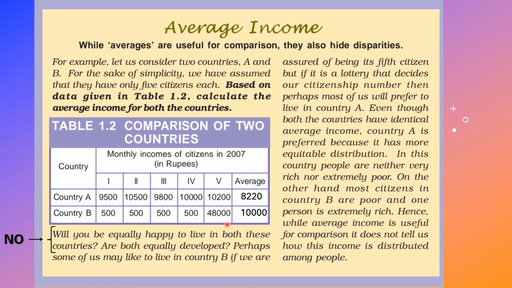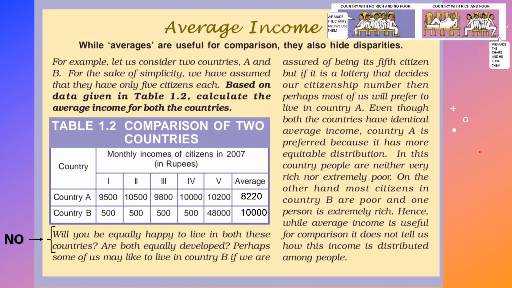So it is not equally distributed here. Hence, while average income is useful for comparison, it does not tell us how this income is distributed among the people. What they are saying here is that we can take the average income for the development of the country, but we can't tell how the income is distributed among the people living in the country.